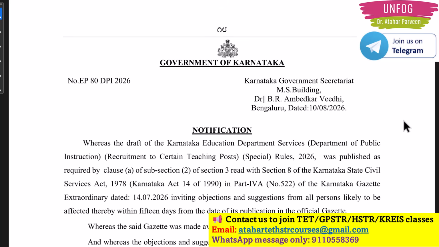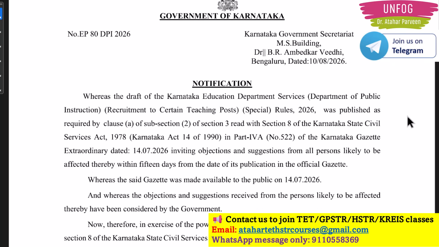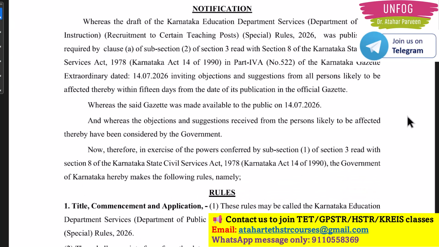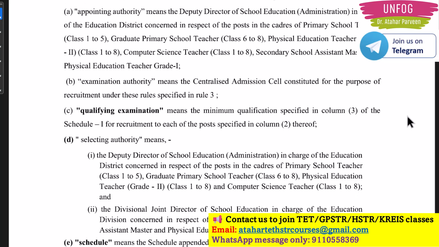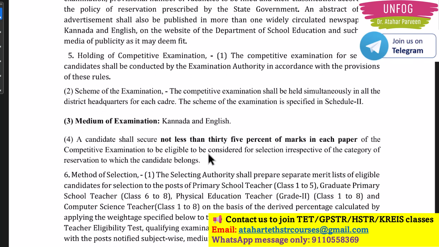Here you can see the notification is released for the C&R rules, the final version this is. And let us start from the medium of the examination. As you can see here, the examination will be conducted in Kannada and English. It is not written as "or", it is written as "and". It means that most probably your question paper will be in both languages, Kannada and English. So this is one important point.